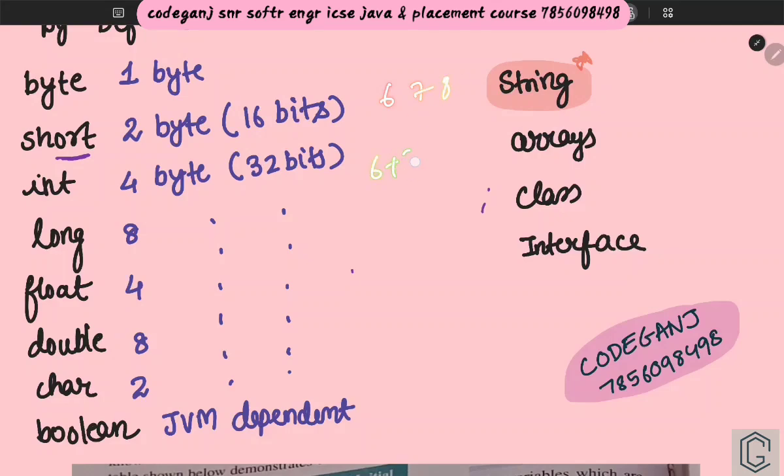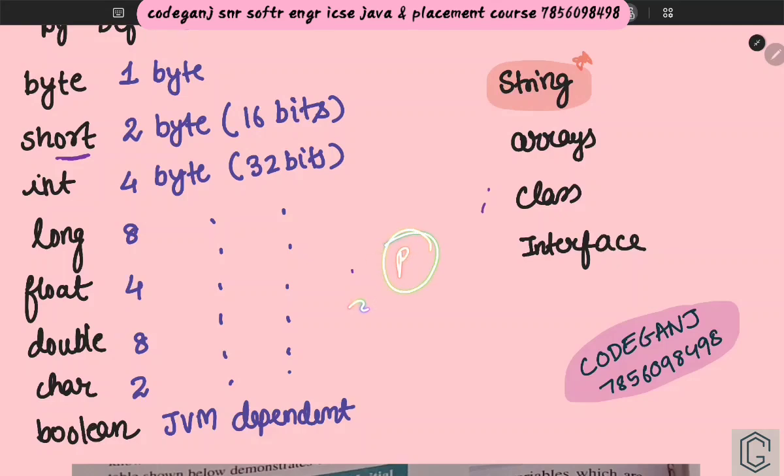What will be the average? 6 plus 7 plus 8 divided by 3, that is 21 divided by 3, you will get 7 this time. But suppose the student has scored 6, 7 and 9, then it is 22 by 3 and this time the answer will be in decimal. So sometimes you can get the answer with a point and sometimes without.